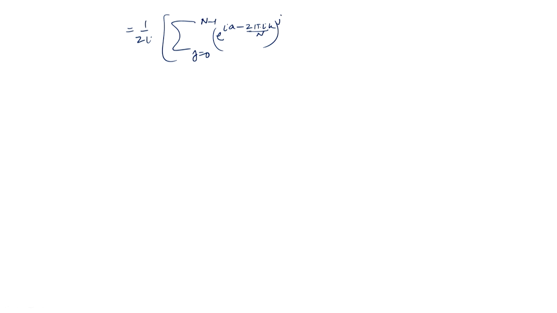Okay. Then, in the middle, minus the sum over j = 0 to n minus 1 of (e^(-i a minus 2 pi i k / n)) raised to the power j. Okay. And we can write the sums.